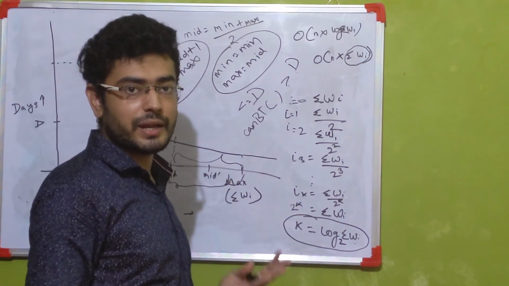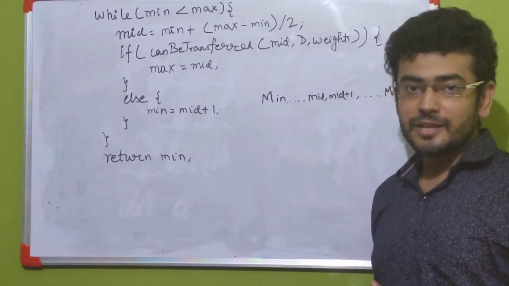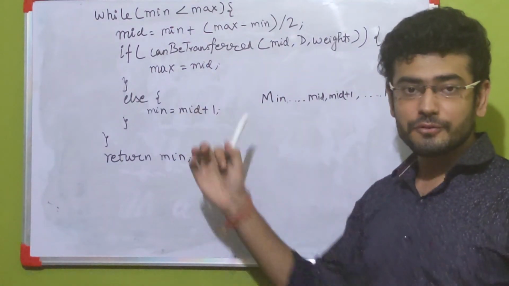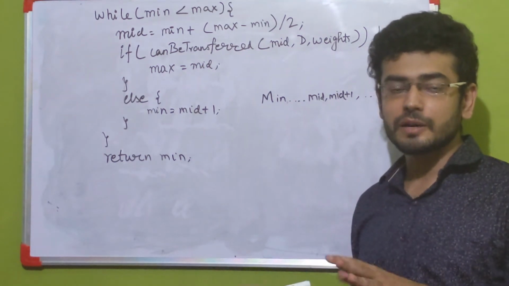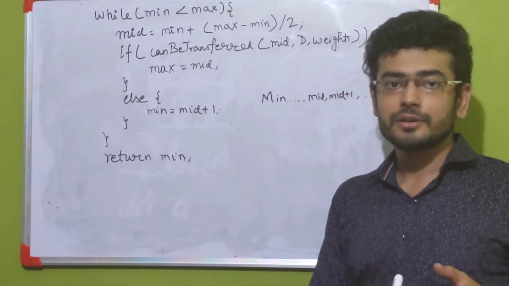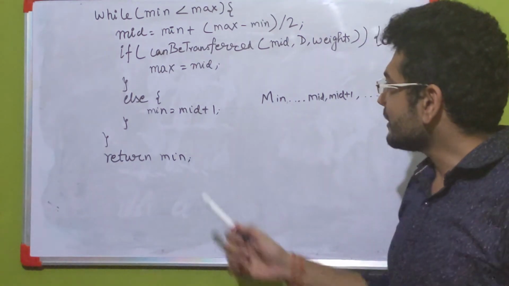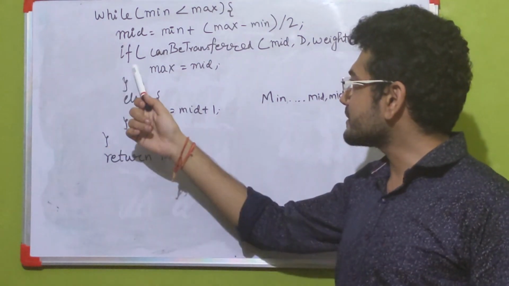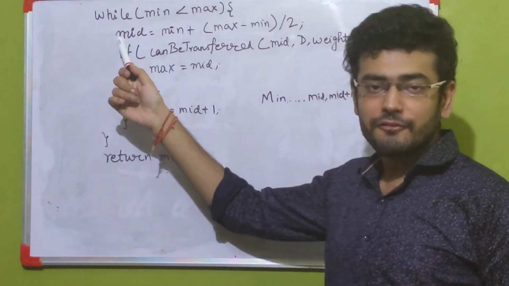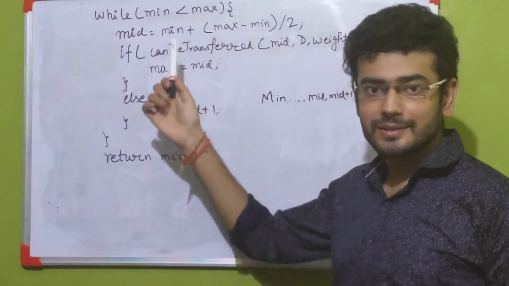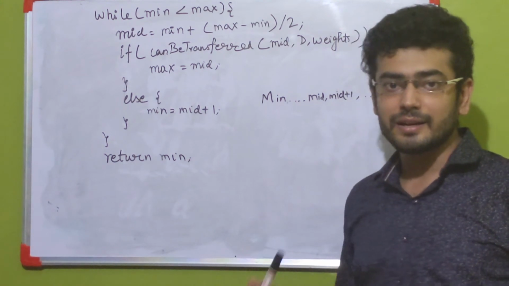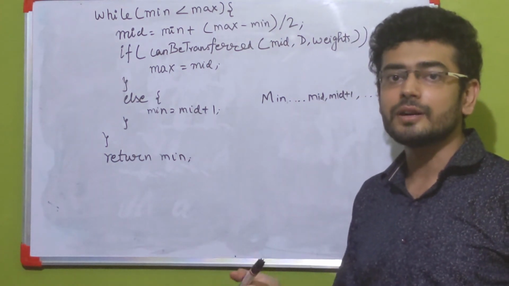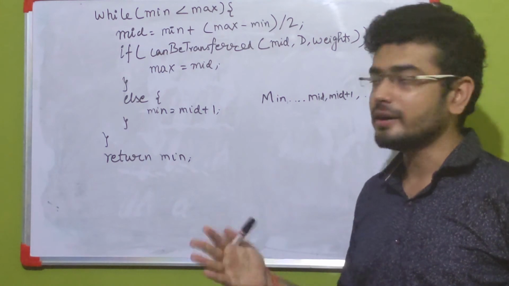So let's see how we can implement this. As we discussed, in the binary search solution we are always going to divide our problem into two equal halves and try to reduce our problem to one of the halves to reduce the search space. So in each of the iterations, we are going to find a mid value between min and max and try to see whether our condition is satisfied, that is, whether that mid value is good enough to transfer all the weights within d days or not.